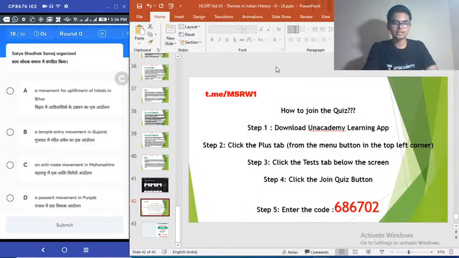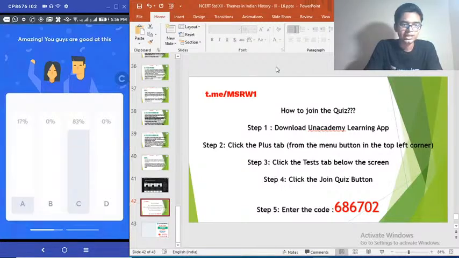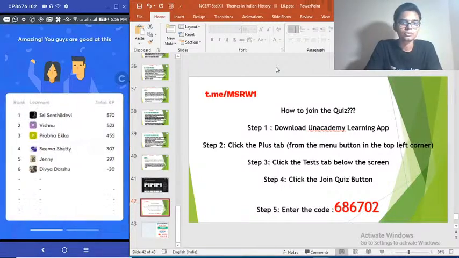Time is up. Correct answer is option C, anti-caste movement. How many got that? 83% again. Very good. So you guys have studied. Prabha now crossing 500 mark.